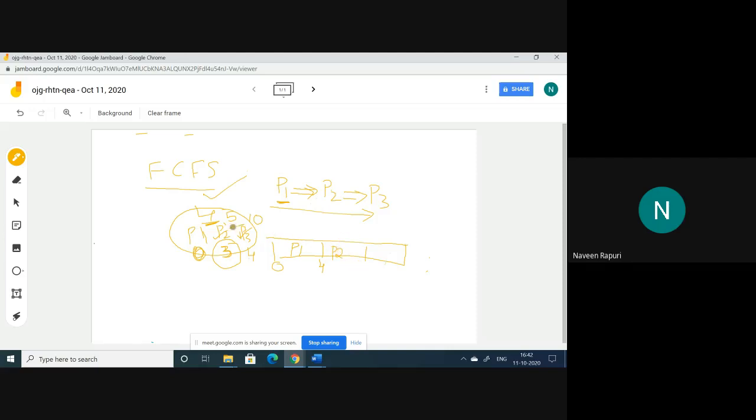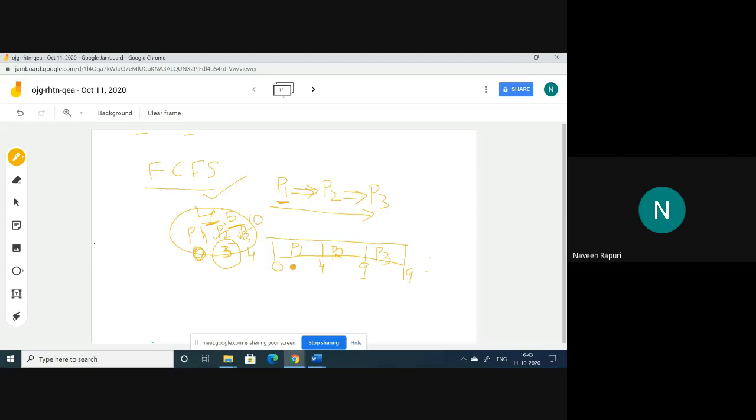The burst time of P2 is 5. P1 already executed for 4, so 4 plus 5, it completed its task at time 9. After completion of P2, we give the chance to P3. The burst time of P3 is 10. It started at 9 and ran for 10 milliseconds, so the completion time of P3 is 19.